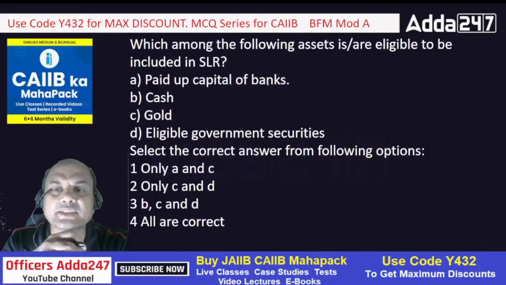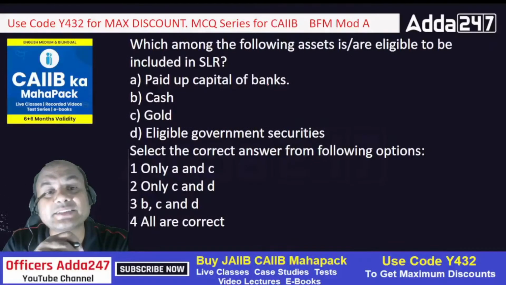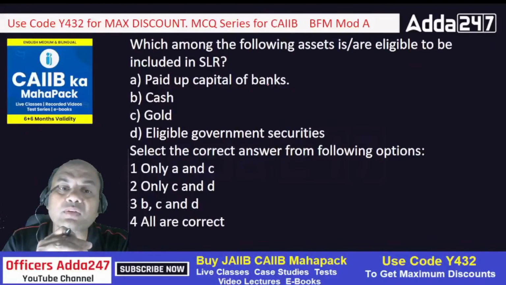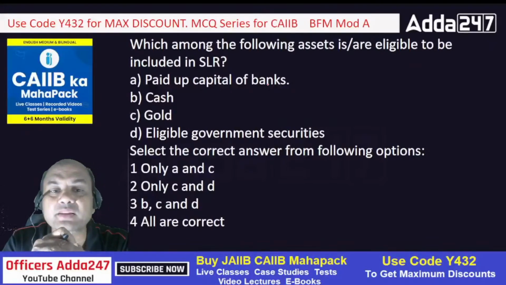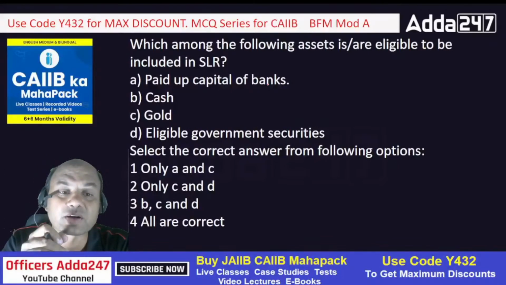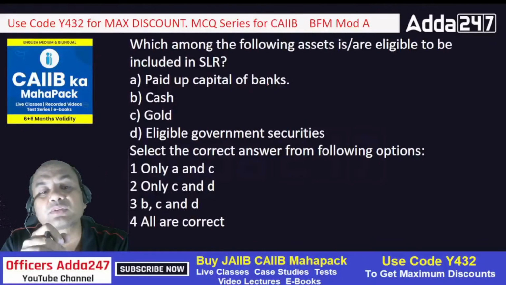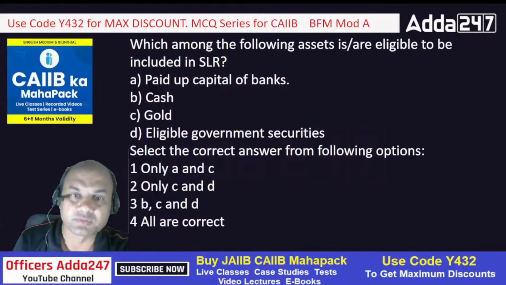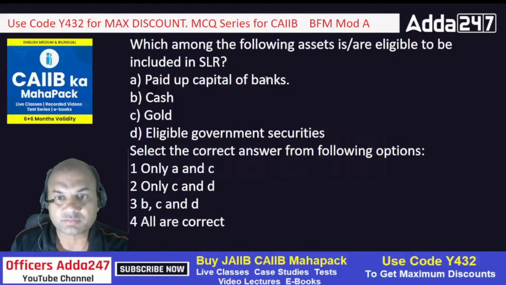Which among the following assets are eligible to be included in SLR? What can be included in SLR? Remember, SLR and CRR both are on NDTL. So which of them are included? Paid up capital of the banks, cash, gold, eligible government securities. So what can I include over here? Paid up capital, cash, gold. What can I include? Which among the following can be included in SLR?